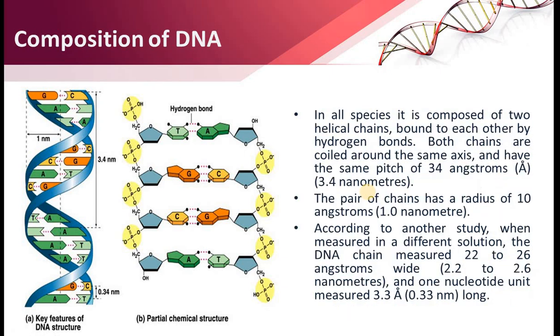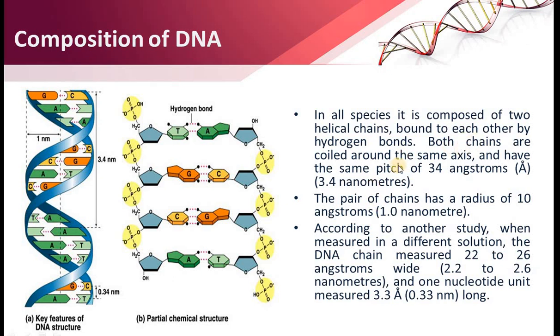In all species, it is composed of two helical chains bound to each other by hydrogen bonds. As you can see in this structure, two helical chains are connected with hydrogen bonds. You can remember the basic structure of DNA.